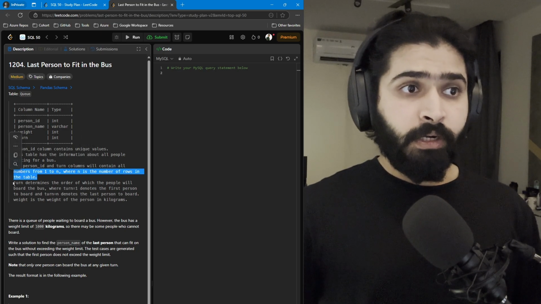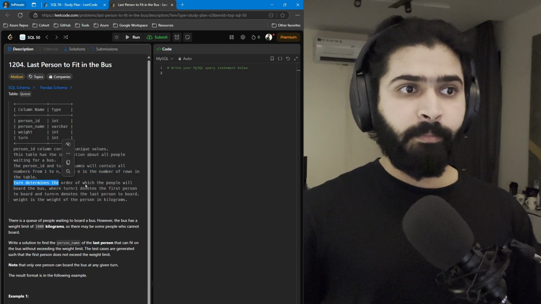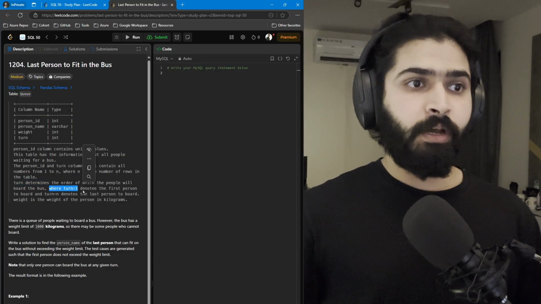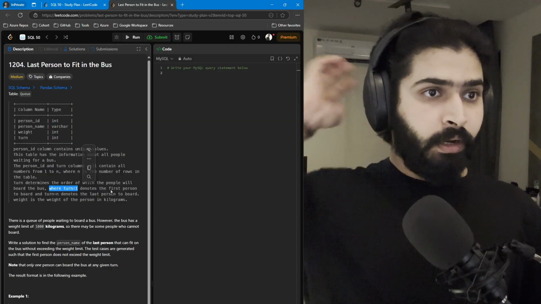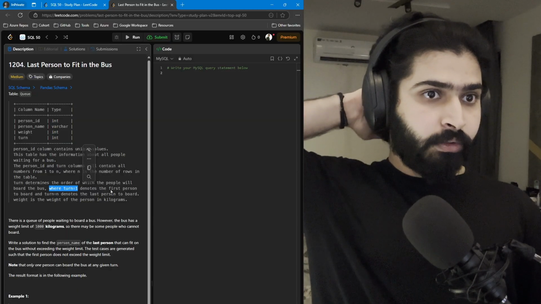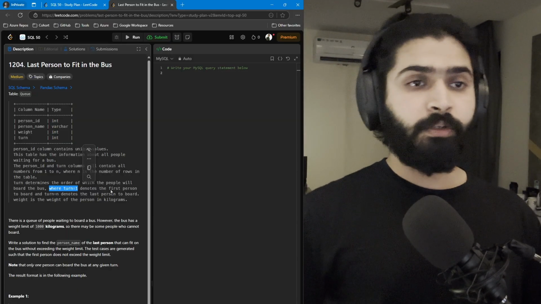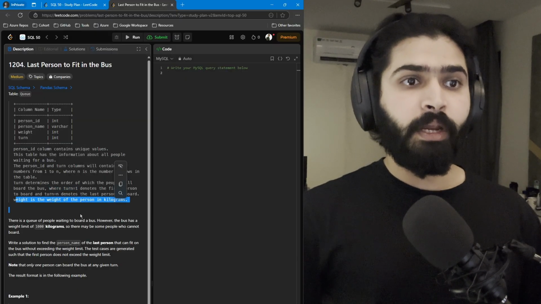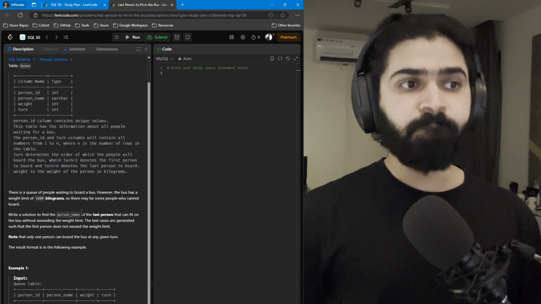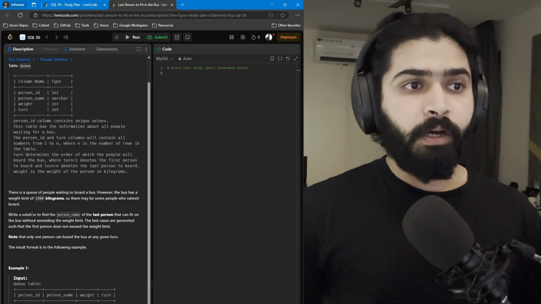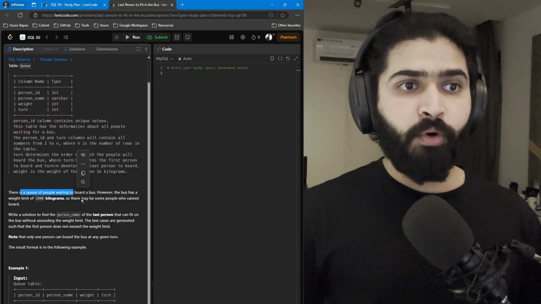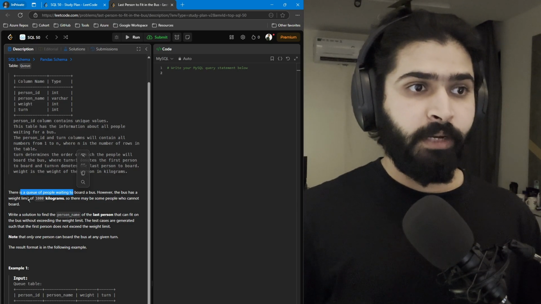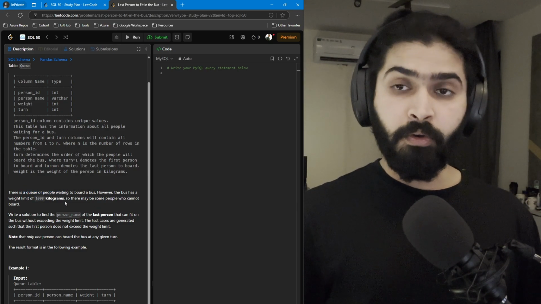Turn determines the order in which the people will board the bus, where turn equal to 1 denotes the first person to board and turn equal to n denotes the last person to board. Weight is the weight of a person in kilograms. There is a queue of people waiting to board a bus. However, the bus has a weight limit of 1000 kilograms.